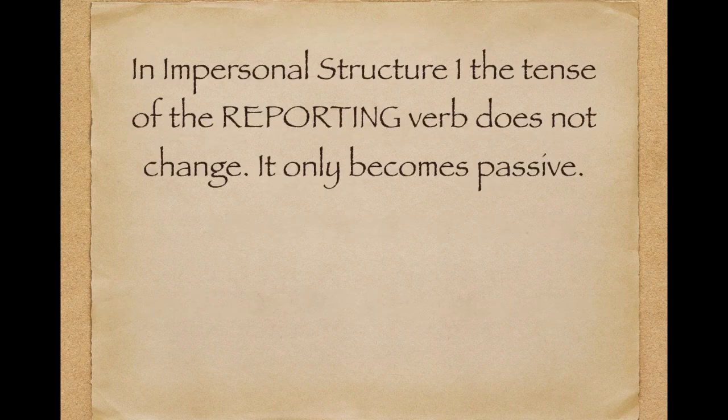Okay. So a couple things to remember. When we're using impersonal structure number 1, we always start with it, and the tense of the reporting verb, so said, think, believe, know, that tense is always staying the same as the original sentence. The only change is that it's becoming passive. So if it's present, people say, then we change it just to passive present of say.